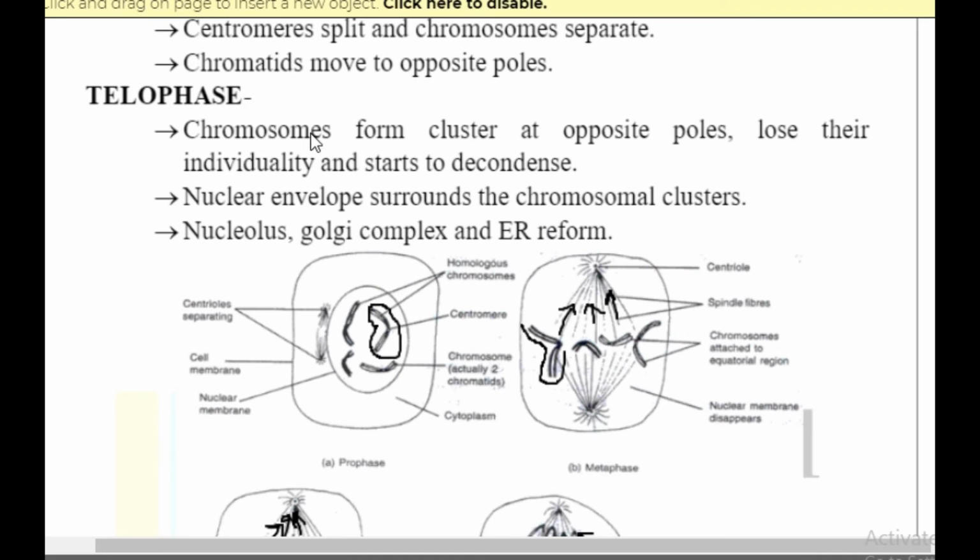Now telophase is the last stage, where chromosomes form clusters at the opposite poles. Cluster means they form a group, lose their individuality and start to decondense, because in prophase they were already in the condensed stage. In telophase we are coming back to the prophase state again, so they have to start to decondense. The nuclear envelope will surround the chromosomal cluster, and the nucleolus, Golgi complex and ER will come back.